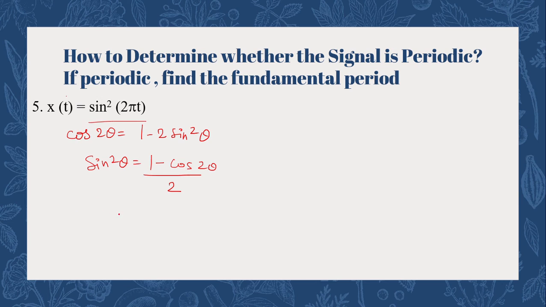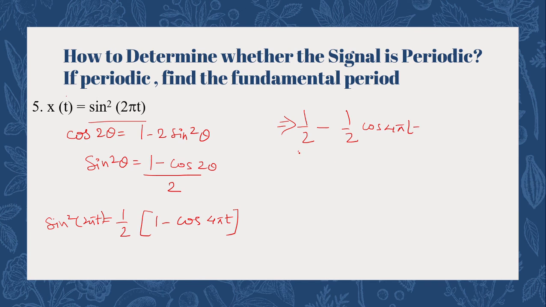We are going to use this relationship for solving the question. When we apply this identity, what we get for our function is 1 by 2 is common, 1 minus cos 4 pi t. This is the function that equals sine square 2 pi t, right? So this is again a composite function. When we separate the terms, 1 by 2 minus 1 by 2 cos 4 pi t. So again we have two different sections. The first section is our cosine function, and a cosine function is definitely periodic. And if it is periodic, its time period is 1 by 2, that is 0.5 seconds.